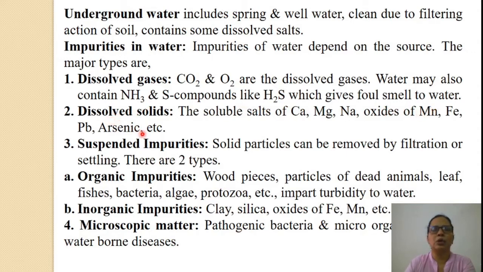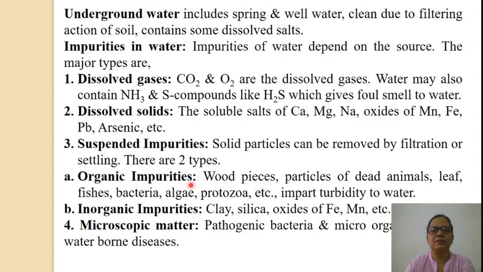Second is dissolved solids: the soluble salts of calcium, magnesium, sodium, oxides of manganese, iron, lead, arsenic, etc. Third is suspended impurities. Solid particles can be removed by filtration or by settling. Suspended impurities are of two types.